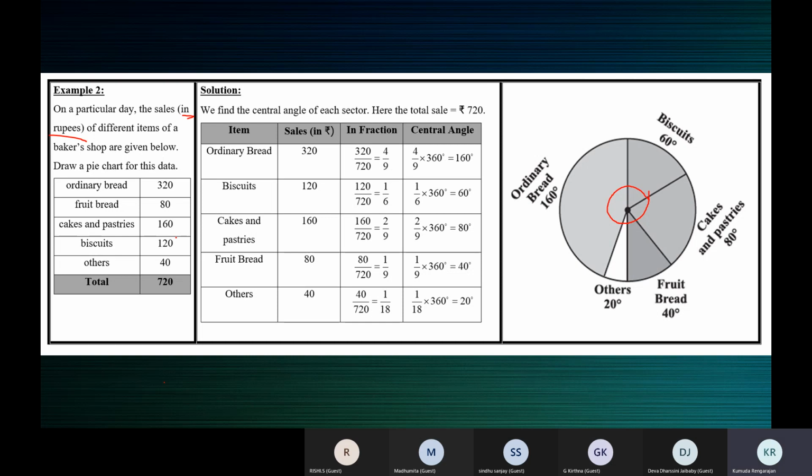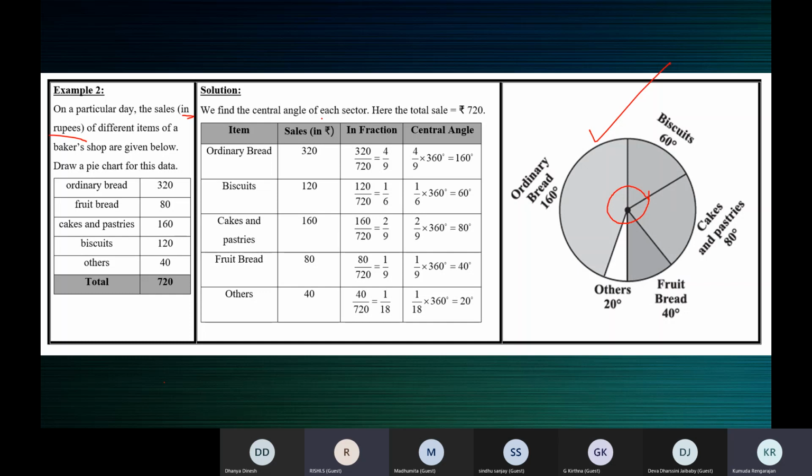So we need to make a pie chart for this data. This pie chart is not given. We need to prepare it. To prepare a pie chart, we need to find the central angles for each head: the central angle for ordinary bread, for fruit bread, for cakes and pastries, for biscuits and others.